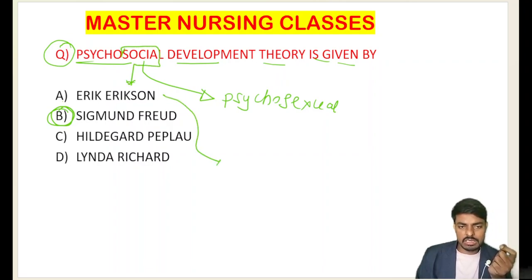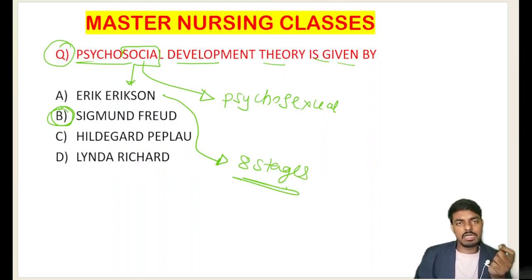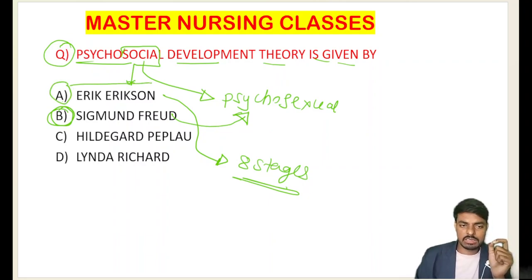He gave the 8 stages, where we will study trust versus mistrust and all. We will discuss this theory in the next session. I will discuss all 8 stages because one question will definitely come from Erik Erikson's 8 stages of psychosocial development. Sigmund Freud discovered the psychosexual theory, and the psychosocial theory was discovered by Erik Erikson.